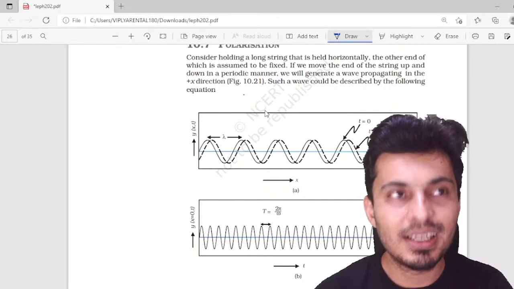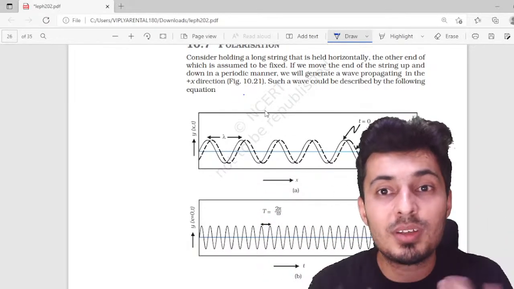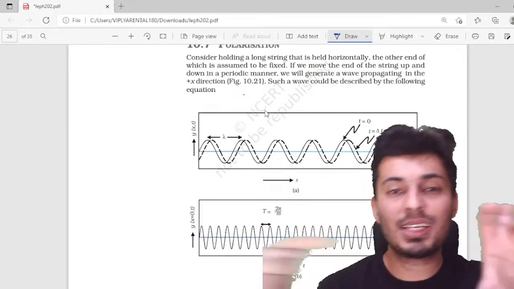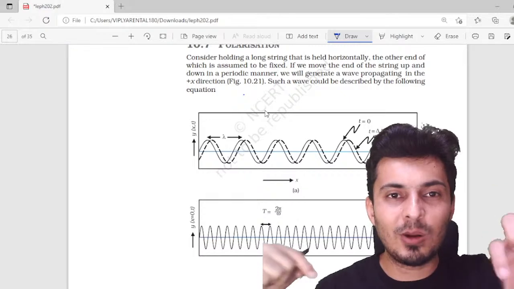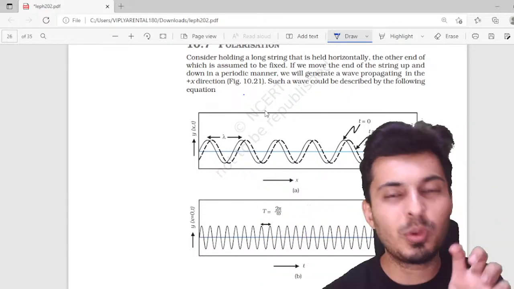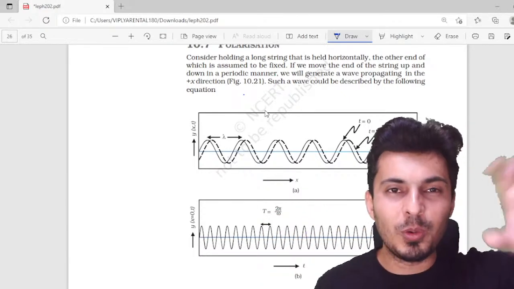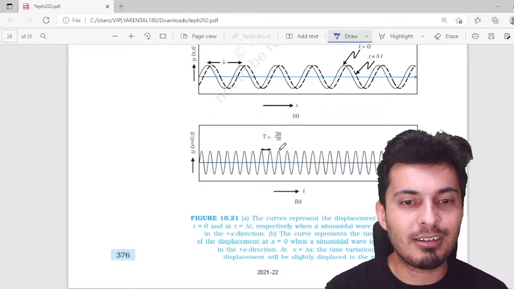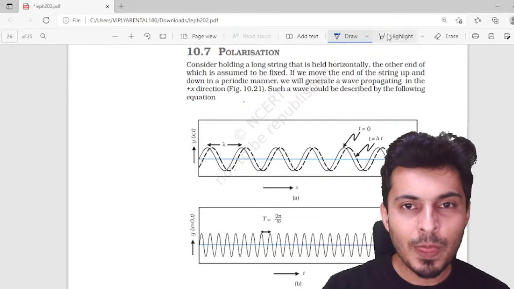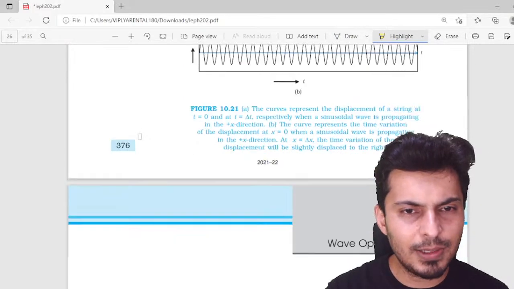But sound is a longitudinal wave, the vibrations are in and out, so it doesn't matter what the orientation of the slot is, you are going to see the sound propagate no matter how you orient that slit. So that is polarization, and it can only happen in transverse waves. Keep this in mind. Okay, that's what has been explained at the start.